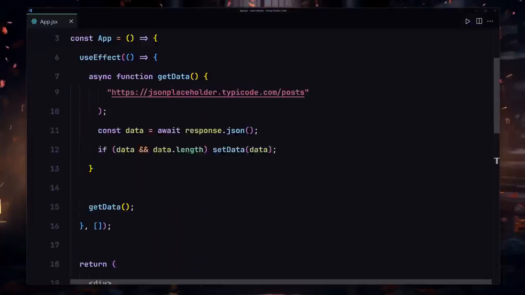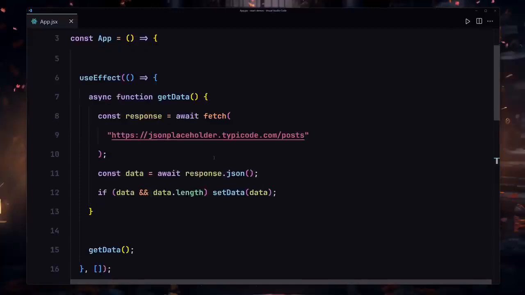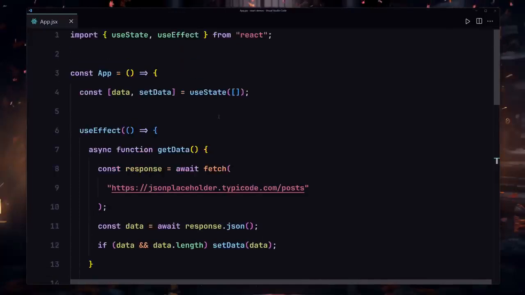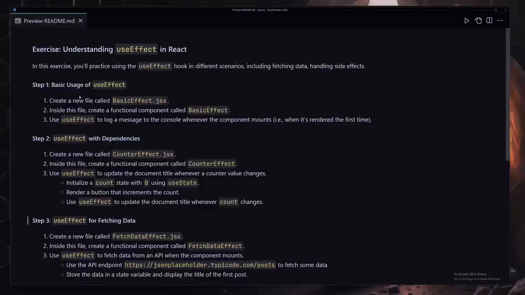So this is how we are going to be using the useEffect to fetch the data, and also we learn a lot about the useEffect. Welcome to the useEffect challenge. So in this one I want you to create the useEffect component, then use the useEffect to log a message to the console whenever the component first mounts. For example, when it runs for the first time.